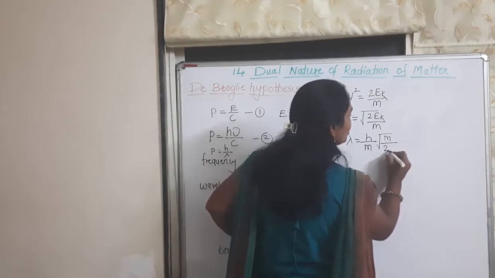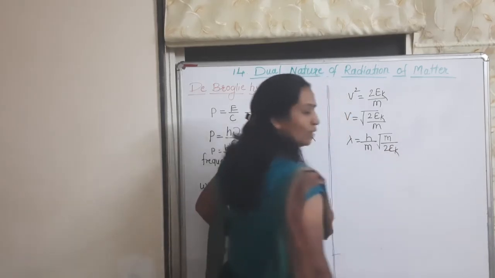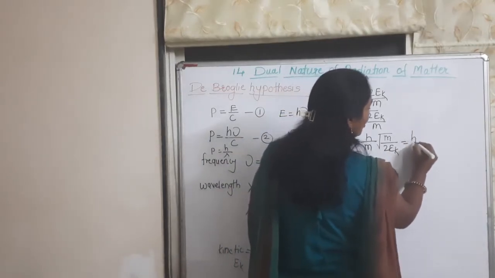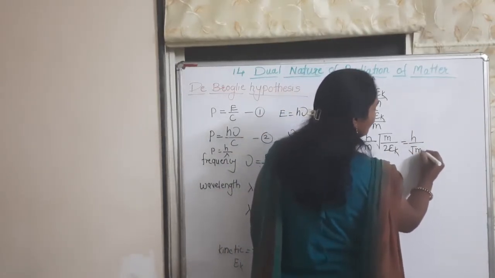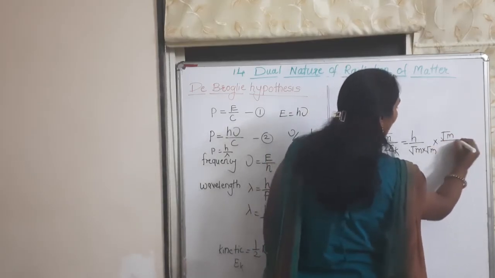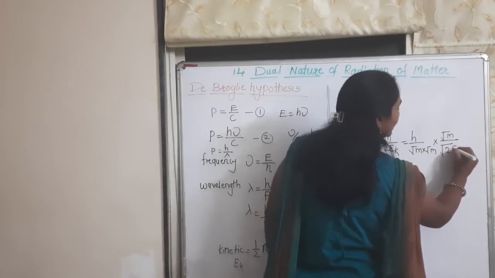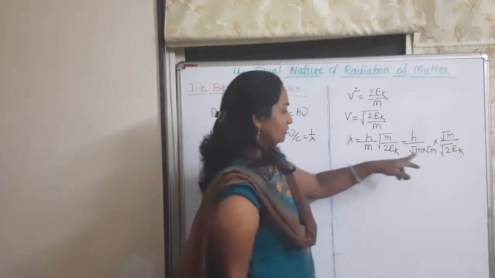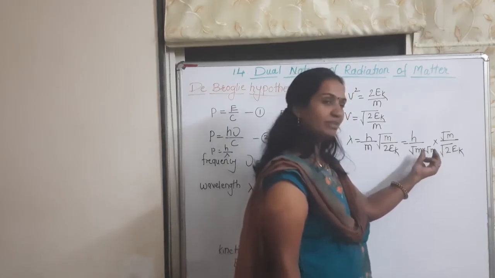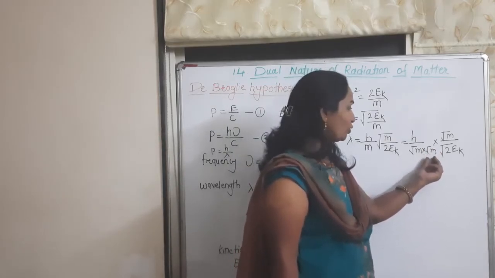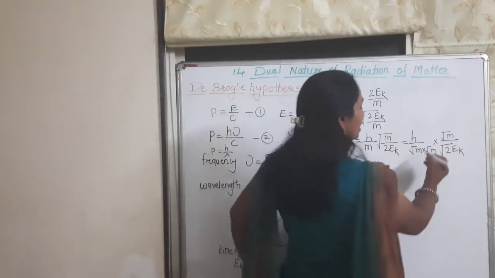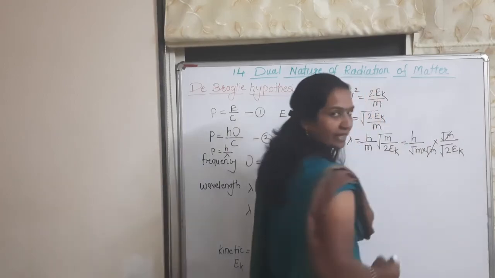Then square root of m multiplied by square root of m gives m, and m gets cancelled.